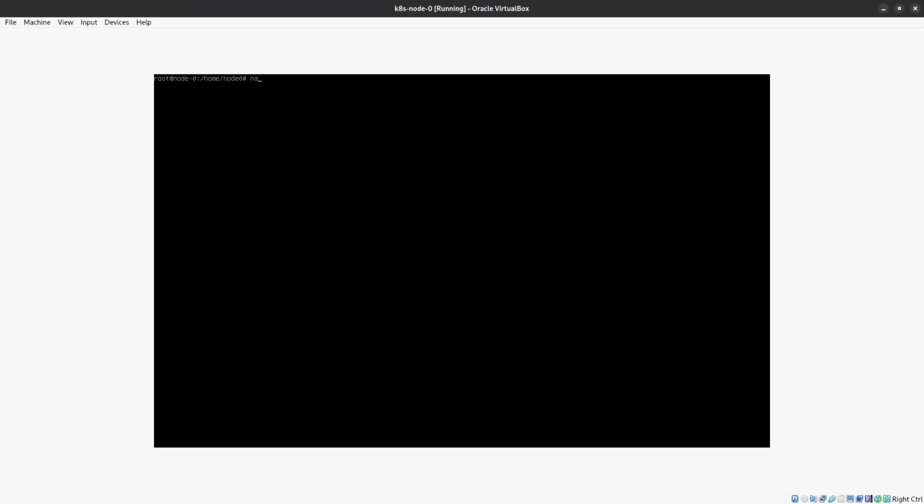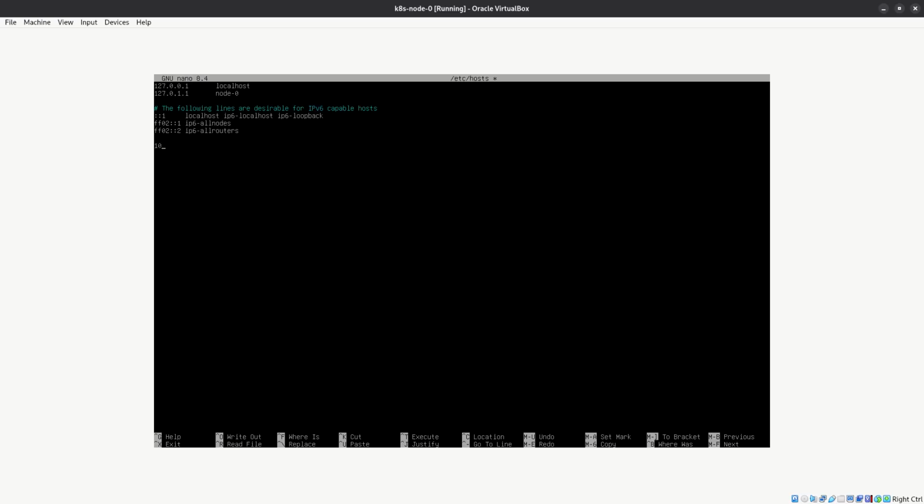So for editing hosts, the 10 is for jump box. This is basically just a mapping of IP address and host names. So host name should be same as the host name you have provided while installing the operating system. You can change the host name after installation, but whatever you set the host name to, you have to write it down here. Dot 0 dot 11, this is node 0.